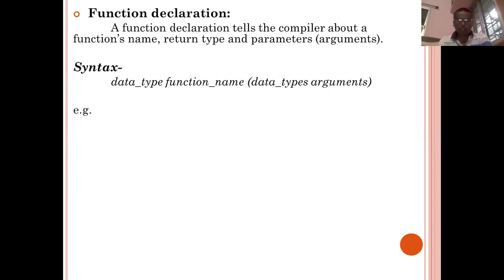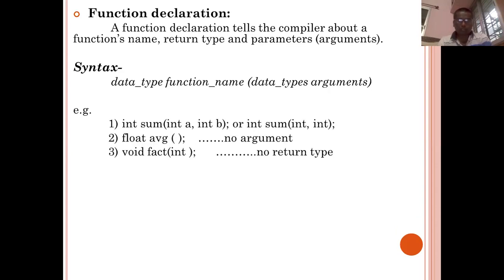For example, let's consider one example so that your concept about the declaration of a function will be clear. Here I have shown you a total of three examples, of different varieties. Let's consider the first example, int sum(int a, int b). a and b are the names of the variables, and the name of the variable in the declaration part is optional, so we can write it another way also.